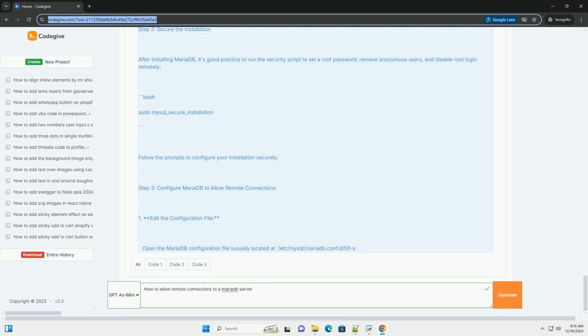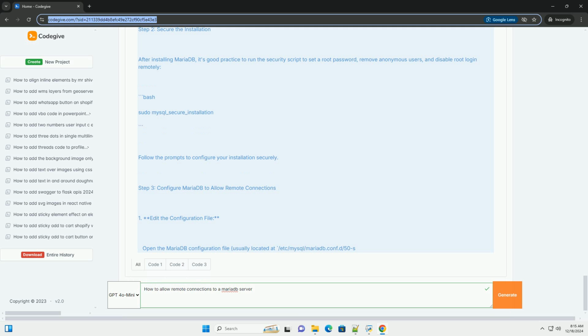SQL. CREATE USER 'username'@'remote_IP_address' IDENTIFIED BY 'password'; GRANT ALL PRIVILEGES ON *.* TO 'username'@'remote_IP_address' WITH GRANT OPTION; FLUSH PRIVILEGES; Example. SQL. CREATE USER 'remote_user'@'%' IDENTIFIED BY 'secure_password'; GRANT ALL PRIVILEGES ON *.* TO 'remote_user'@'%' WITH GRANT OPTION; FLUSH PRIVILEGES; 3. Exit MariaDB. SQL. EXIT;